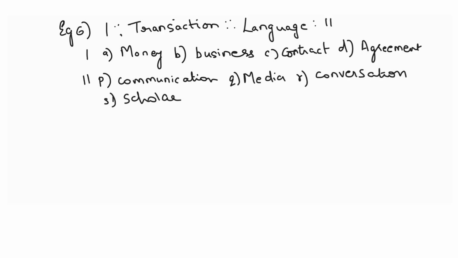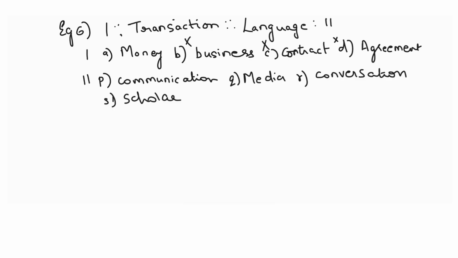But if the suitable word is not there in the options, then you have to skip that and try a different combination. For example, business and transaction we can say, but for language nothing will fit, so taking business is not a good idea. Contract and transaction are not much more similar, so let's keep it. Agreement and transaction also doesn't fit in much, but let us try money.